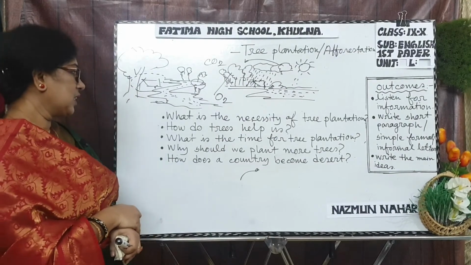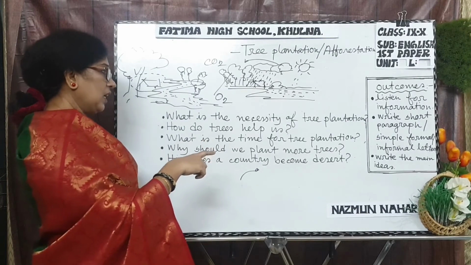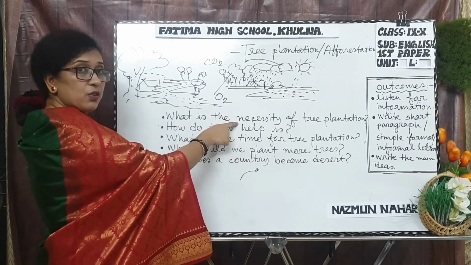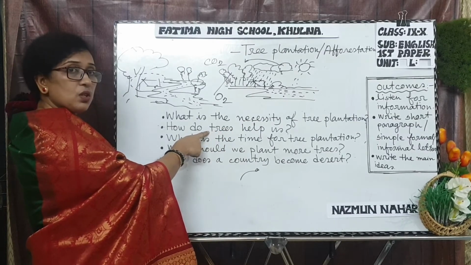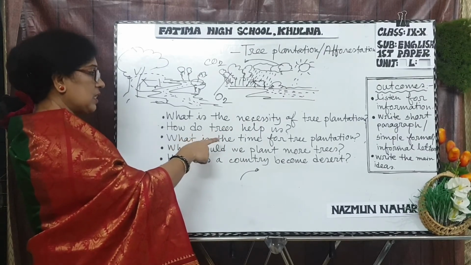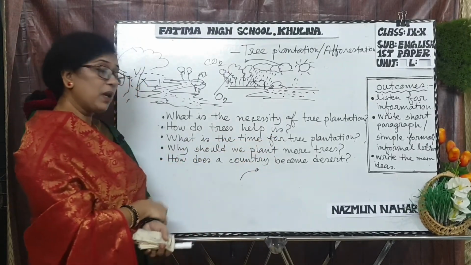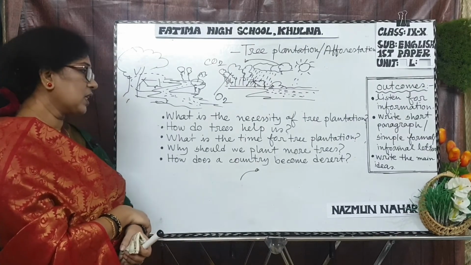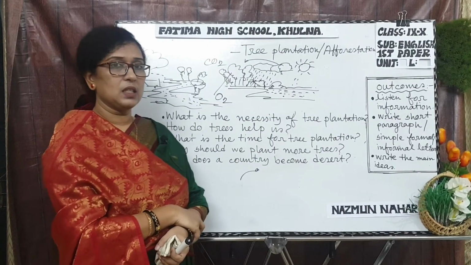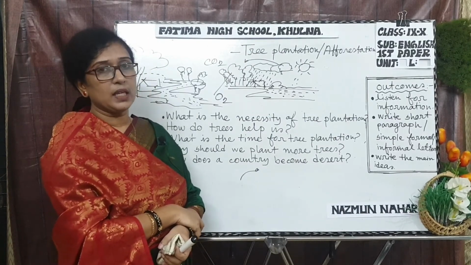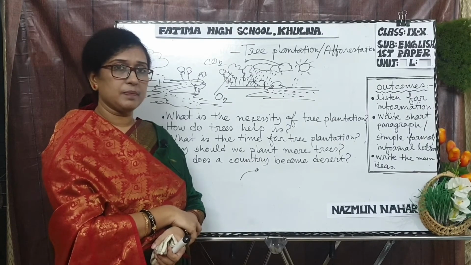So after that, we will be able to know what the answers are. We get the answer: what is the necessity of tree plantation. Next, what do trees do for us. Next, what is the time for tree plantation. Next, why should we plant more trees. And the last, how does a country become a desert? Just by cutting trees without planting trees, the country will become a desert.